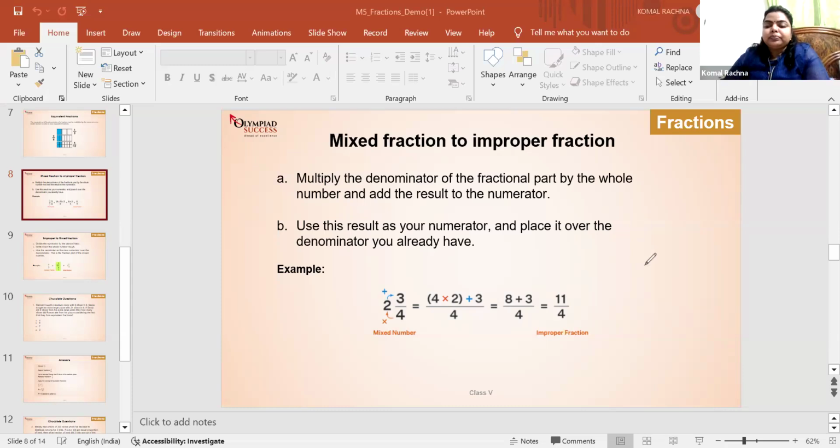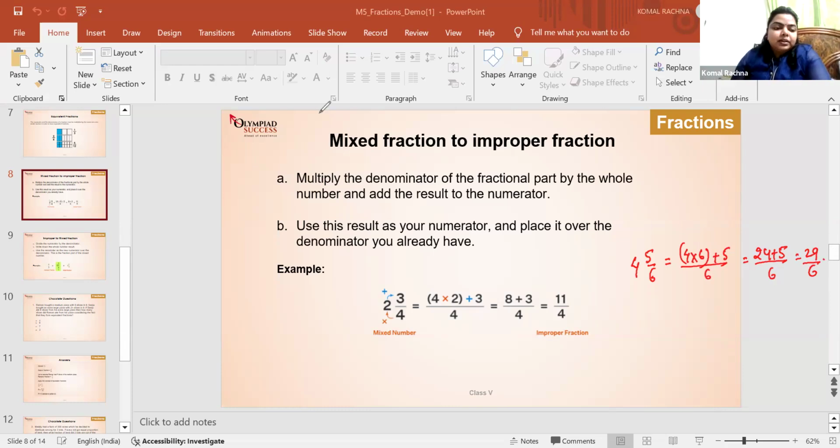Can you convert one more? 4 whole 5 by 6. Do it in the notebook and tell me the answer. Okay. 29 over 6. Correct. So 6 fours are 24, and plus 5 over 6 again I will put. So it is 24 plus 5 upon 6, and that will be 29 over 6. So that is the improper fraction for this question.